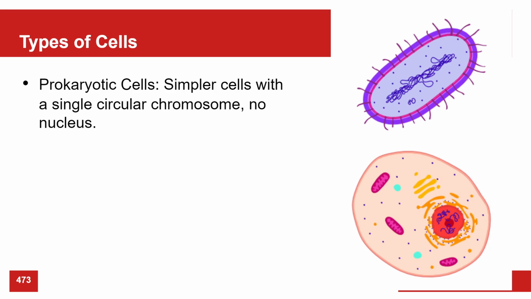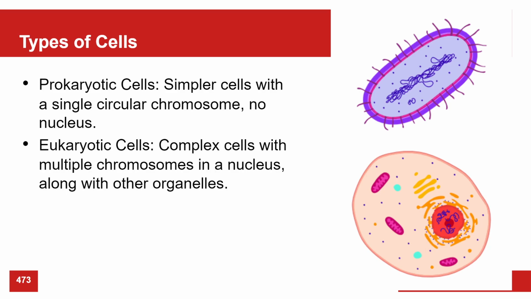As you remember, prokaryotic cells are usually a bit simpler. They have one chromosome, usually in a ring, and no nucleus, as signified in this visual. Eukaryotic cells are more complex. They've got multiple chromosomes in a nucleus along with other organelles.